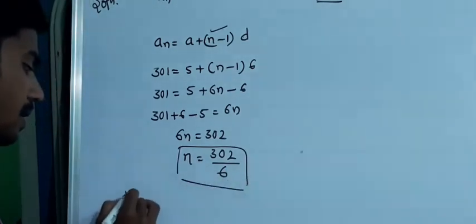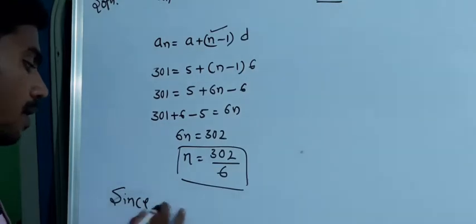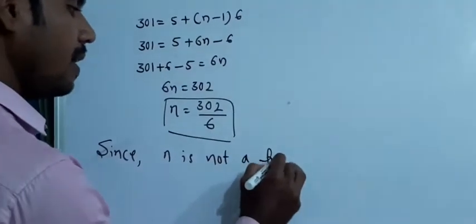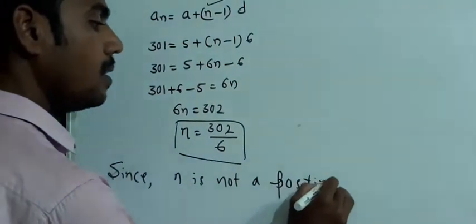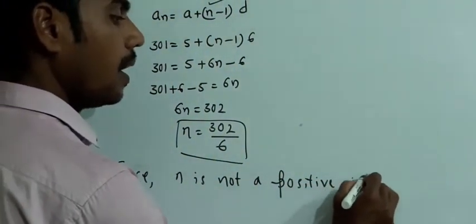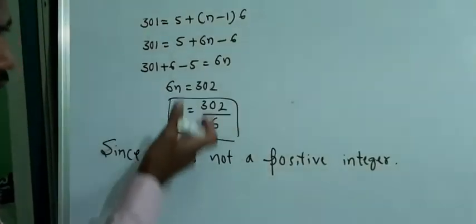Here, since N is not a positive integer, because we are going to get a rational number.